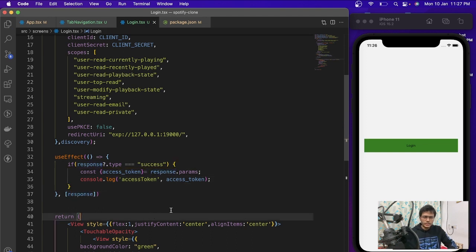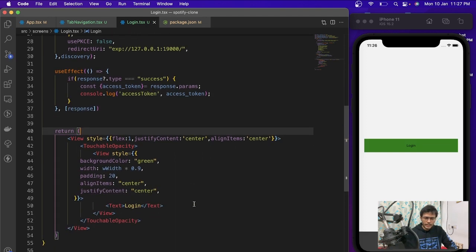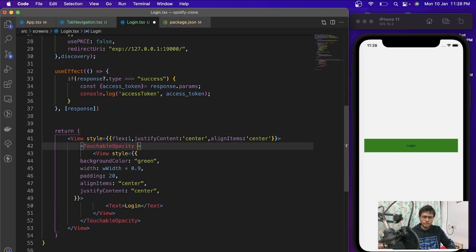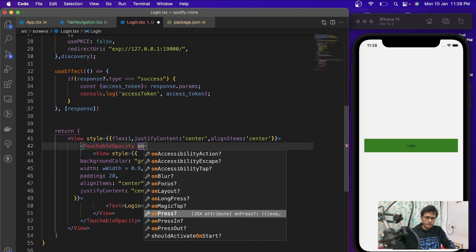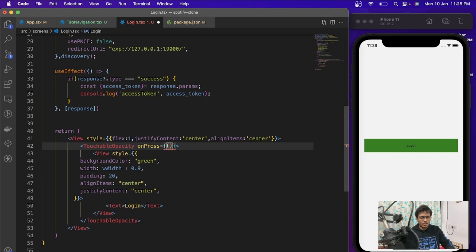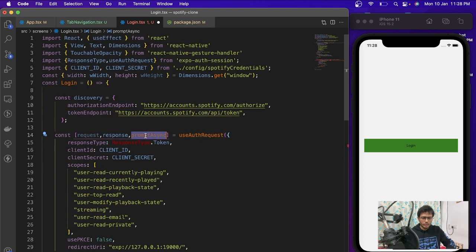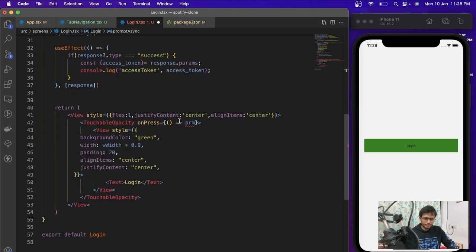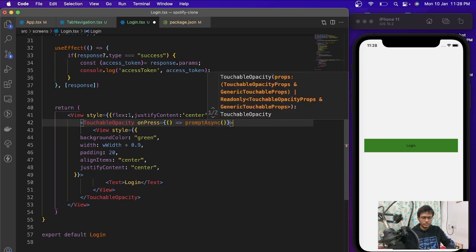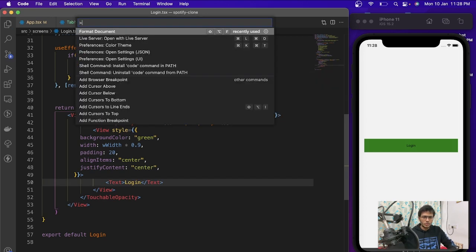So now we just save it, and over here on the touchable opacity, we can just have onPress, and inside the onPress we are going to pass this prompt async that we have over here. We are going to call this function. Okay, let's format this.